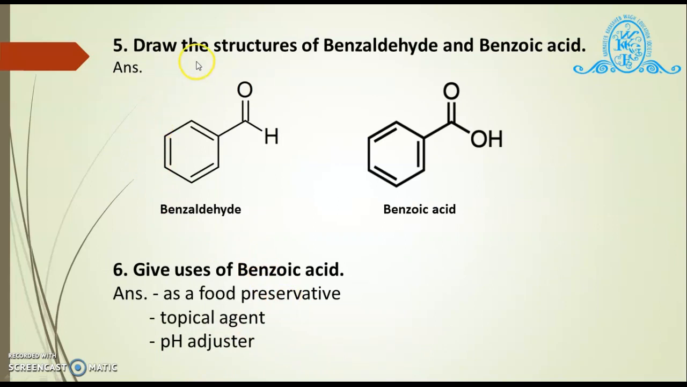Next question is, draw the structure of benzaldehyde and benzoic acid. Answer, you can see on screen. This is the structure of benzaldehyde and the structure of benzoic acid. Next question is, give the uses of benzoic acid. Benzoic acid is used as a food preservative, as a topical agent, and as a pH adjuster.